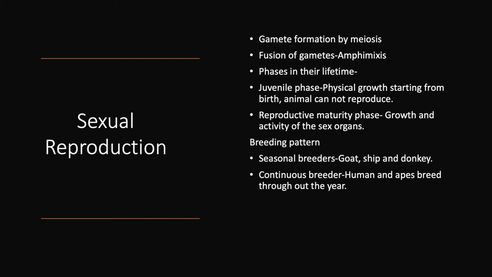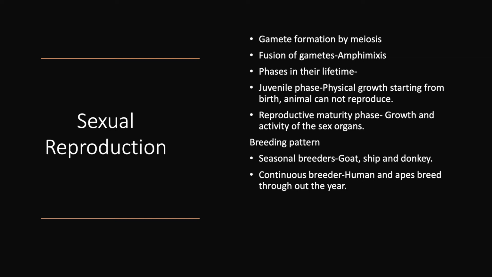There are two patterns of sexual reproduction: the seasonal breeder and the continuous breeder. The name itself gives its explanation. Seasonal means that the process of sexual reproduction is completed only in a particular season. The period is fixed. For example, goat, sheep and donkey reproduce in a particular season, and that's why these animals are called seasonal breeders.